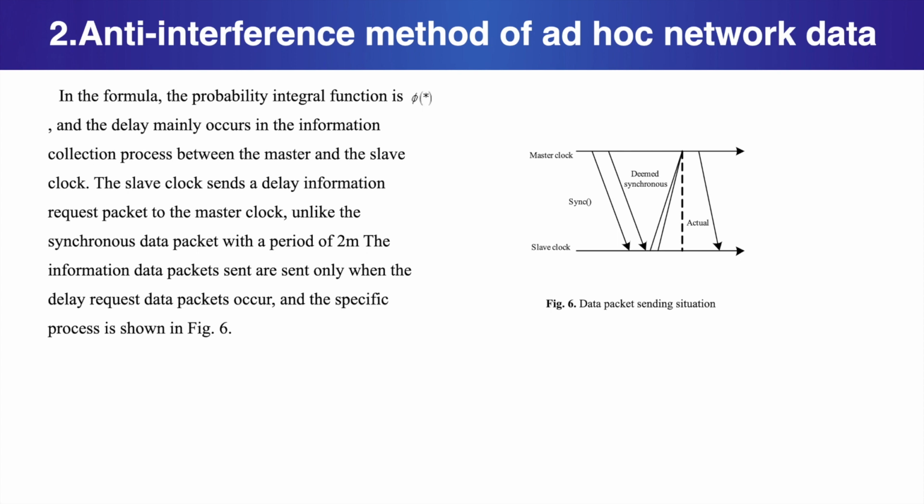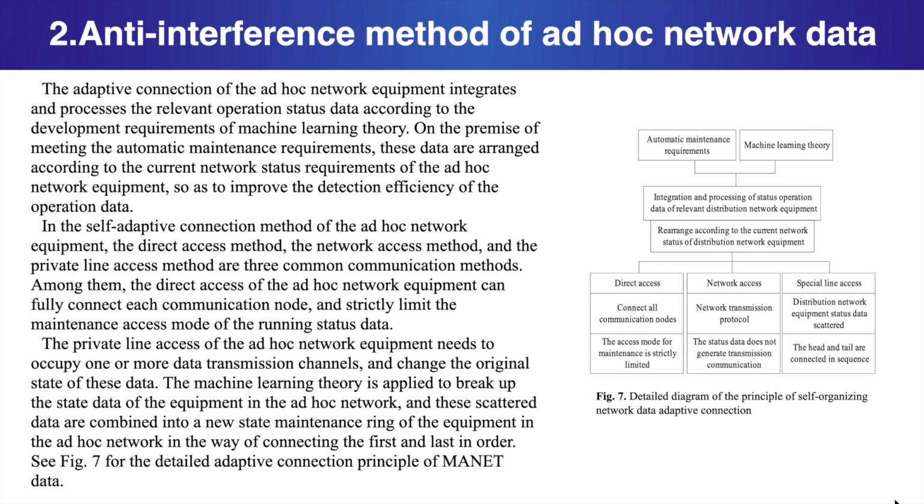In the formula, the probability integral function is this, and the delay mainly occurs in the information collection process between the master and the slave clock. The slave clock sends a delay information request packet to the master clock. Unlike the synchronous data packet with a period of 2m, the information data packets are sent only when the delay request data packets occur, and the specific process is shown in Figure 6.